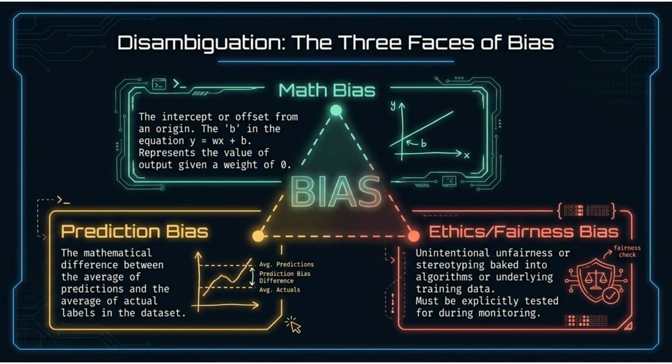Bias has three faces. Math bias is the intercept b in the equation y equals wx plus b. Prediction bias is the difference between the average of predictions and actual labels. Ethics/fairness bias refers to unintentional unfairness baked into the algorithms or training data.